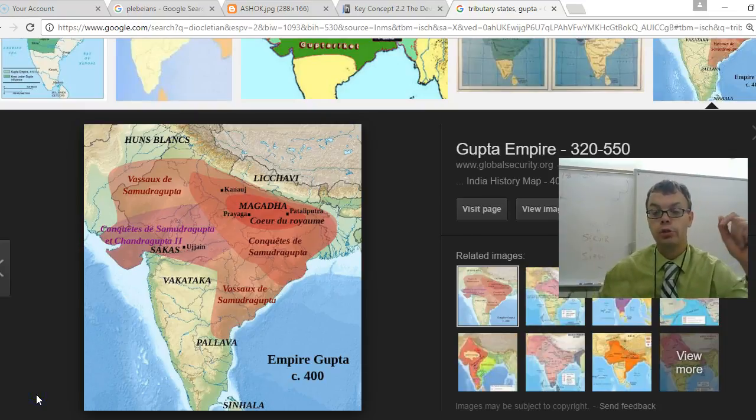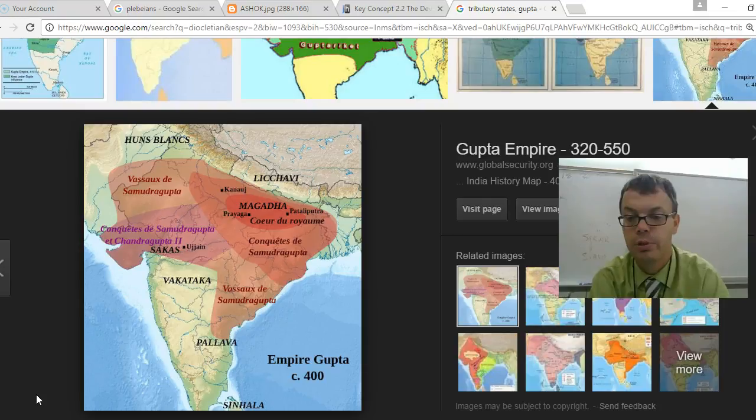Our next word is tributary states. We're actually going to combine this one with the tributary alliance it says on there, but we want to put tributary states. So tributary states, change alliance to states. Tributary states pretty much is the idea, like the Gupta did this, where they were running a more decentralized government. So what they did is they had people, and they said, you're just going to pay tribute. Tribute is taxes. Pay taxes to us, and you can be under our rule.